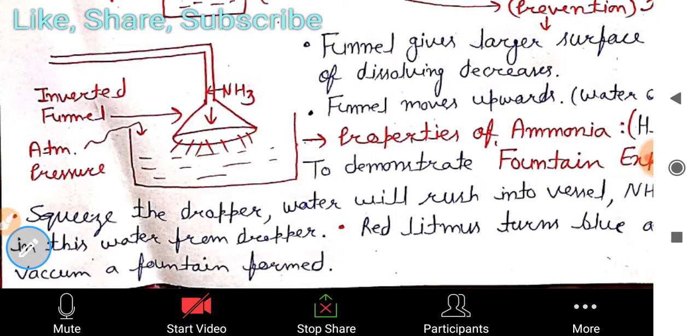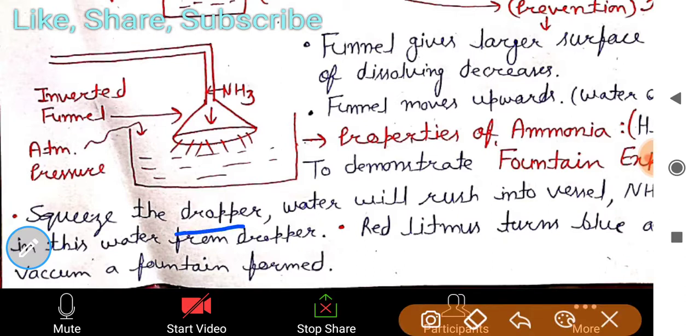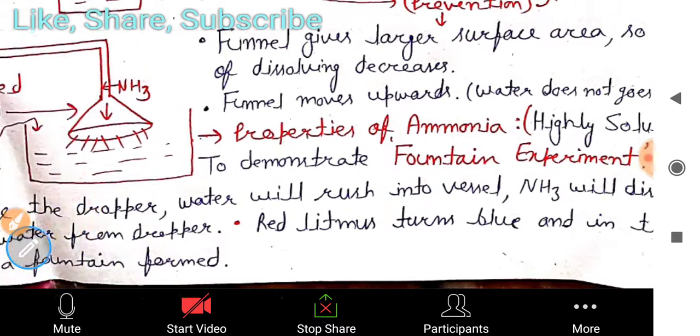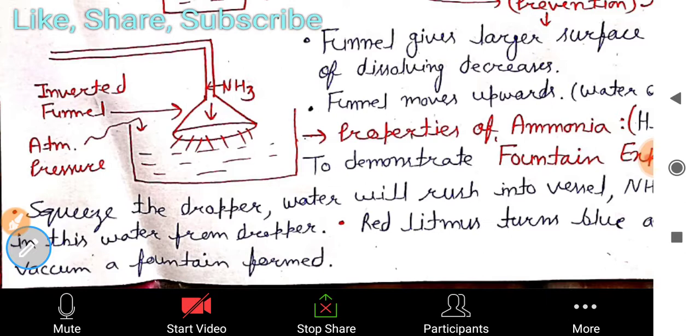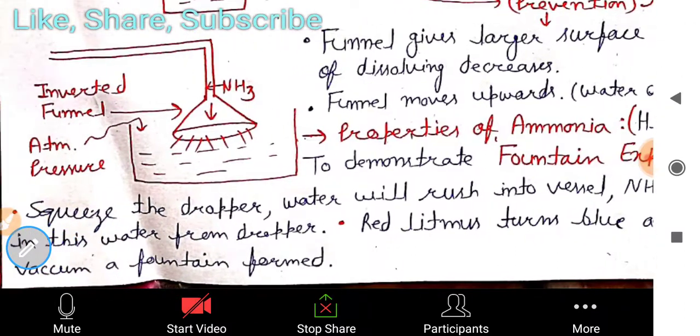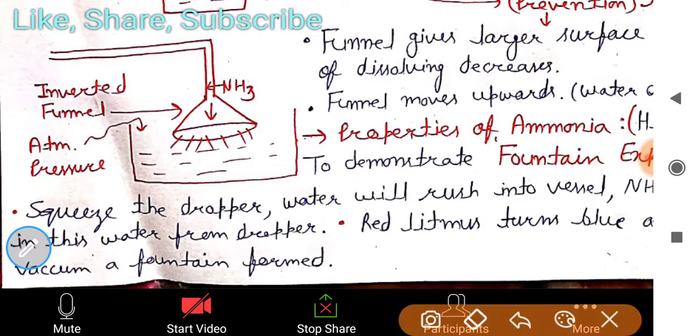So I'm just telling you briefly now: you have to squeeze the dropper. A dropper-like structure is formed here, and water will rush into the vessel. NH3 will dissolve in this water from the dropper, red litmus turns blue, and in the vacuum a fountain is formed. This type of structure mainly comes in the examination.